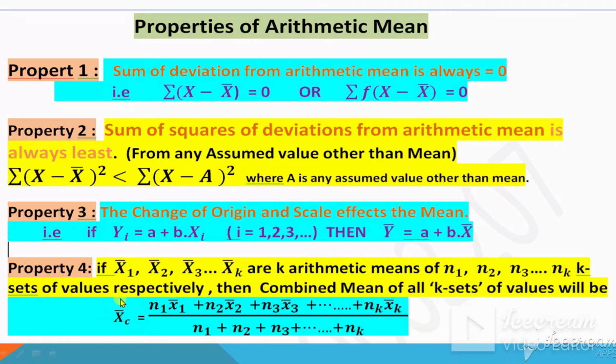The fourth property is if there are given different types of arithmetic means, then how to find the combined mean. This is the formula of combined mean. Let's start the first one